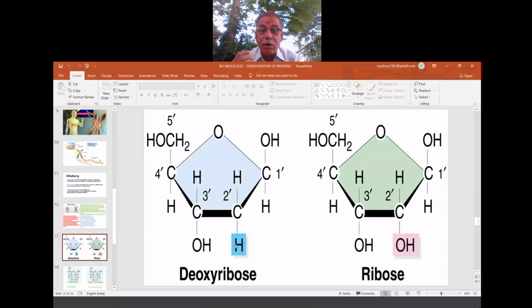So O is oxy, no O is deoxy, like hydration is water, dehydration is loss of water. So because that oxygen is not there in the structure, it is called deoxyribose. This is ribose. Why do you have to understand these structures? Because they will make our nucleic acid. So these two are the ribose moiety units.